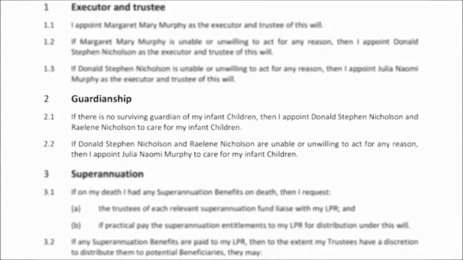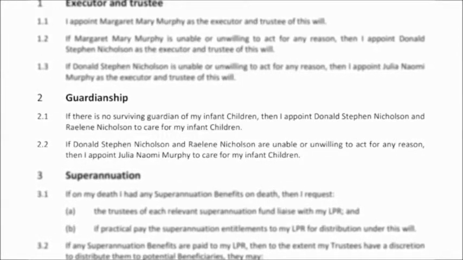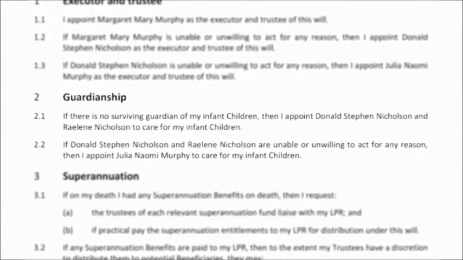If you have any minor children under 18, Clause 2 allows you to nominate a guardian to take care of them. This clause applies when both biological parents have passed away. You really should be comfortable with who you have nominated for your guardian, including any backups.